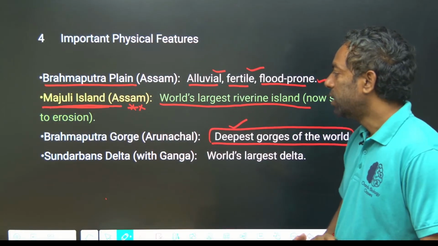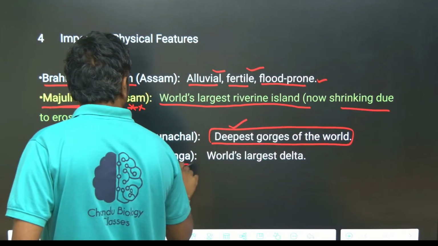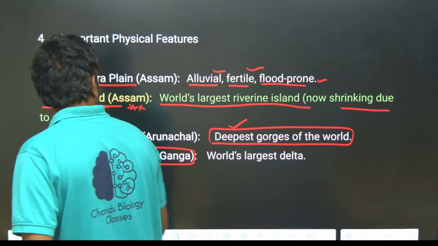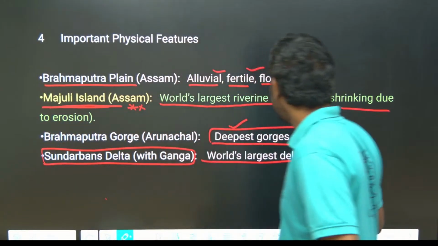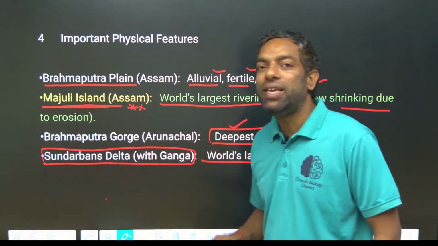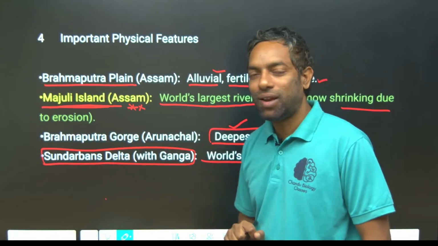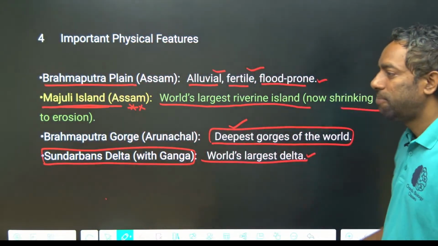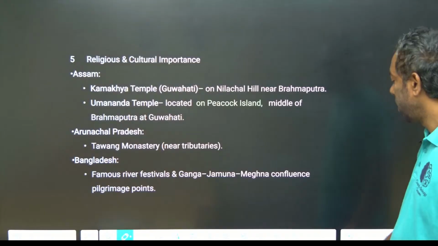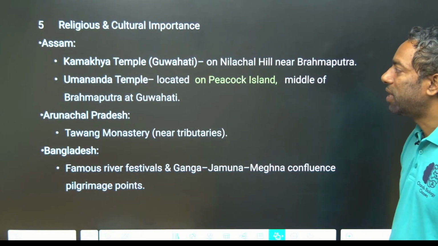Okay, yeah. The Sundarban Delta, along with the Ganga river, Brahmaputra river, they create the Sundarban Delta, which is the largest delta. These are the important physical features relevant to the Brahmaputra. Okay, yes, I hope you guys understand. And now the religious importance and cultural importance of Brahmaputra.